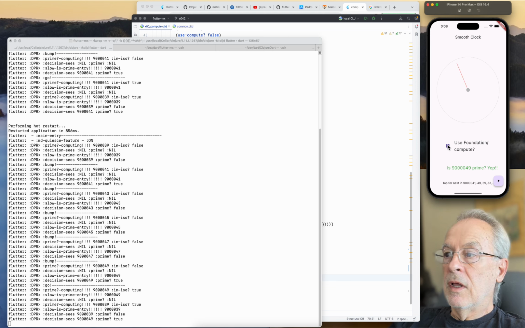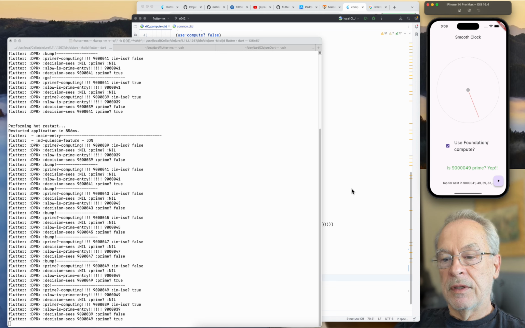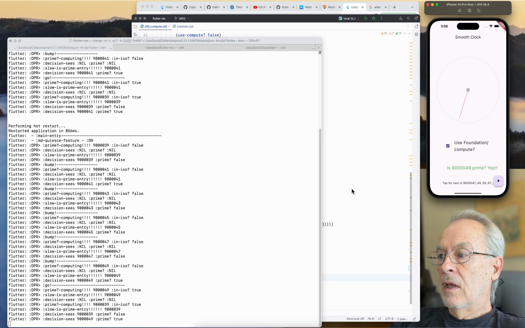Why didn't it change back to 9,039,000? Well, it did, but it got kicked off when the toggle kicked off the decision while the current value was still 9,049,000, and that's it.